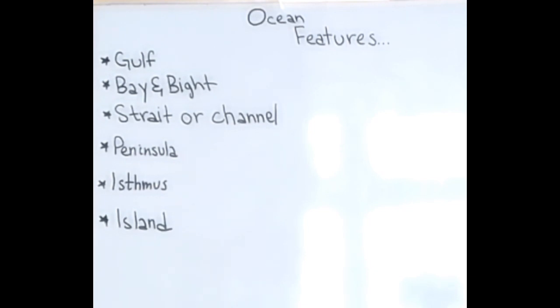Assalamualaikum everyone. So today I'm going to talk about ocean features. Here we have some Gulf, Bay and Bight, Strait or Channel, Peninsula, Isthmus and Island. So first we're going to talk about Gulf.